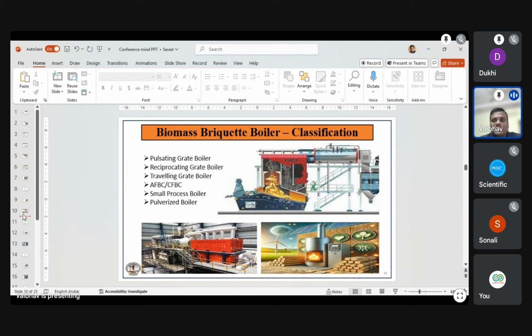So most of the automobile industry, steel industry, paper industry, and textile industry use this type of biomass briquette boiler for steam generation applications. The pulverized fuel boiler can be used only in the power plant industry. Now the government is also giving subsidy and direction to power plant owners to use 5 to 10% biomass pellets in the composition with coal.